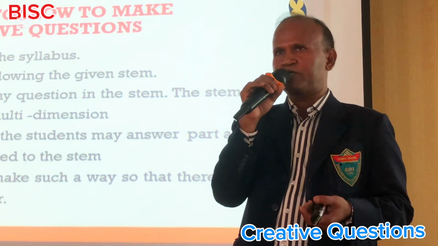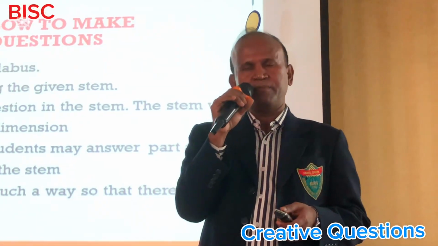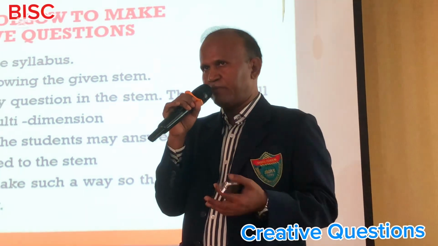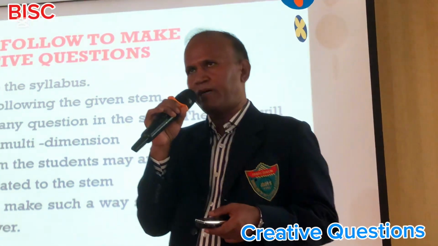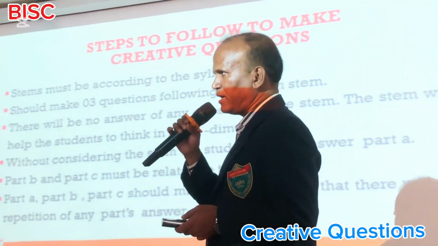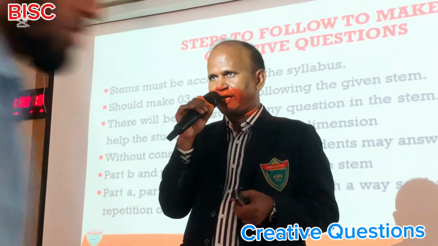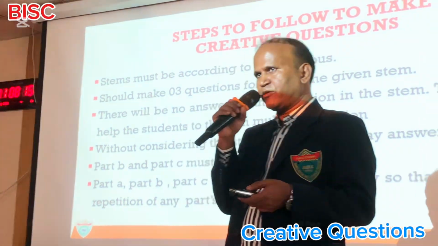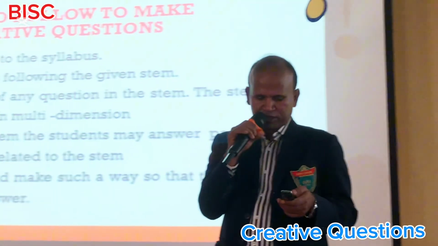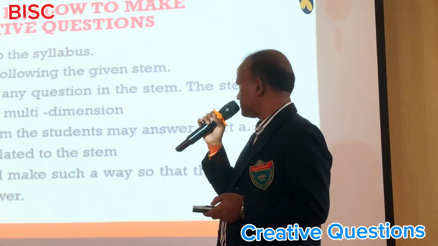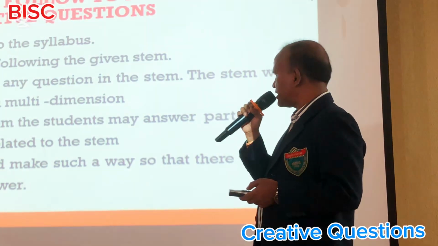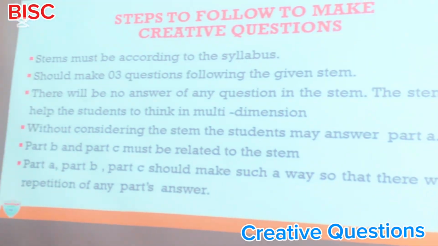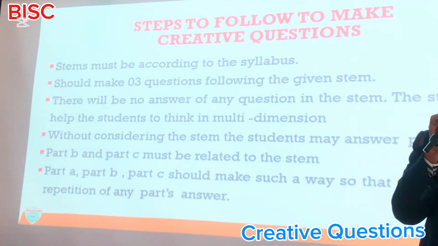যেটা বললাম, it's a knowledge based question. A may be related with the stem or it may not be related with the stem. আমাদের ম্যাথমেটিক্সে যেটা হয়, ম্যাক্সিমাম টাইমে আমরা এটাকে নলেজ বেসড রিলেটেড করি না, a separate question দিই আমরা। তো অন্য যে কোনো সাবজেক্টে এই কোশ্চেনটা নলেজ বেসড হয়, এবং সেক্ষেত্রে আমরা নাও করতে পারি। Part B and C must be related to the stem. Part A, B and C should be made in such a way so that there will be no repetition in the question.